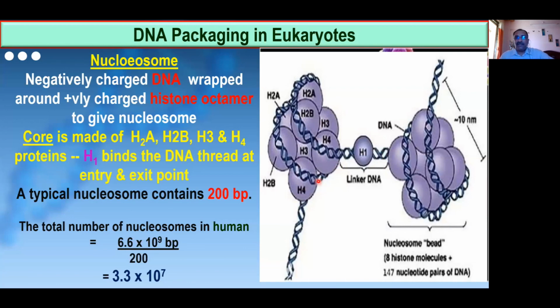That DNA belonging to this nucleosome, if you study it, contains base pairs. How many base pairs will be there? 200 base pairs will be there in one nucleosome. So one nucleosome means 8 histone protein molecules and DNA, from the entry point to the entry point of the next nucleosome. How many base pairs does this DNA have? 200 base pairs are there.